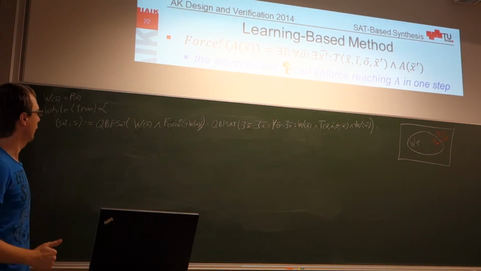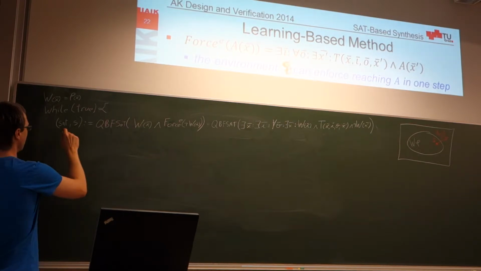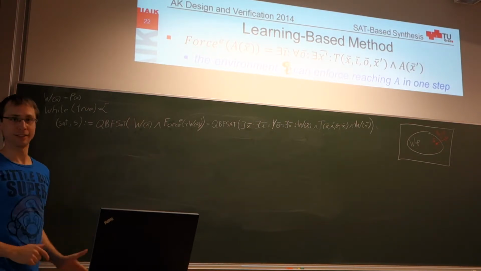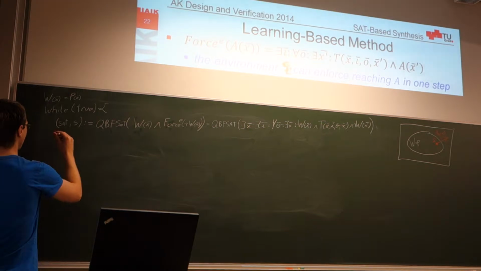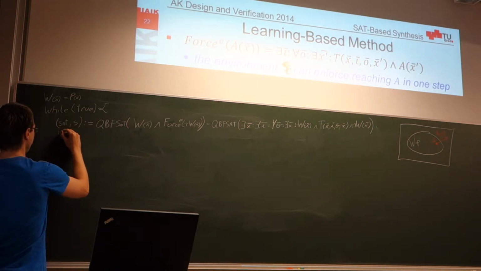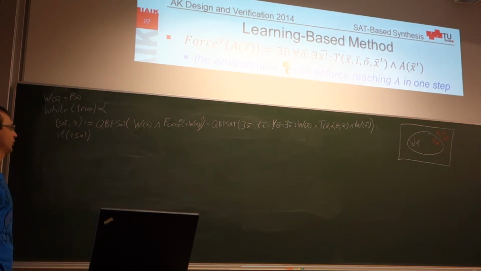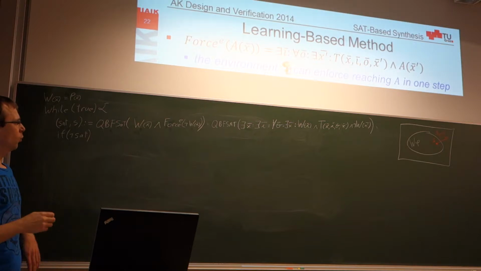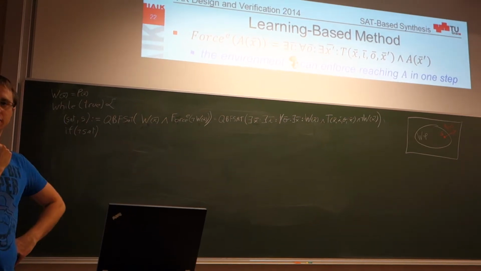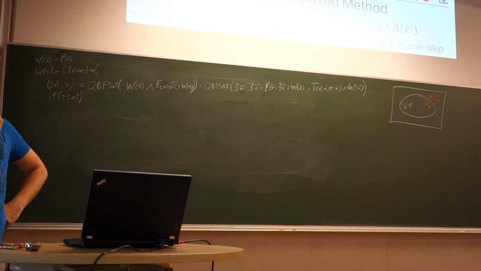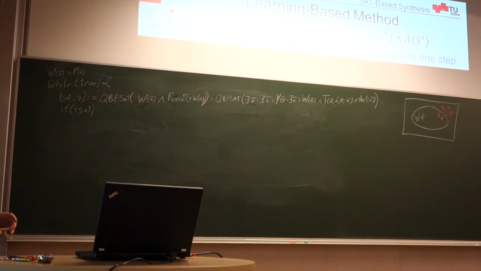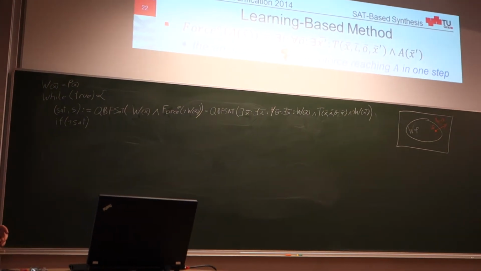Now, of course, there are two things that can happen. This formula can either be satisfiable or not satisfiable. Let's start with the easy one. If this formula is not satisfiable, so our QBF solver sets this variable sat to false, what does this mean? Any ideas? Yes? This is already the winning region.